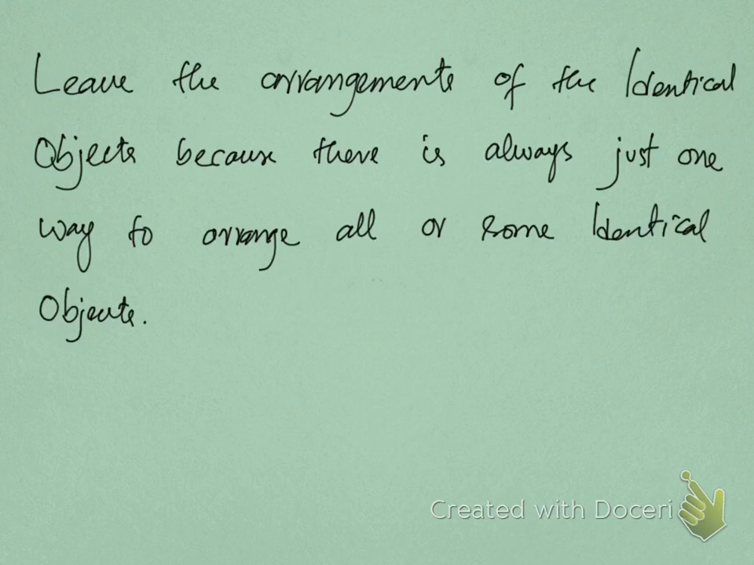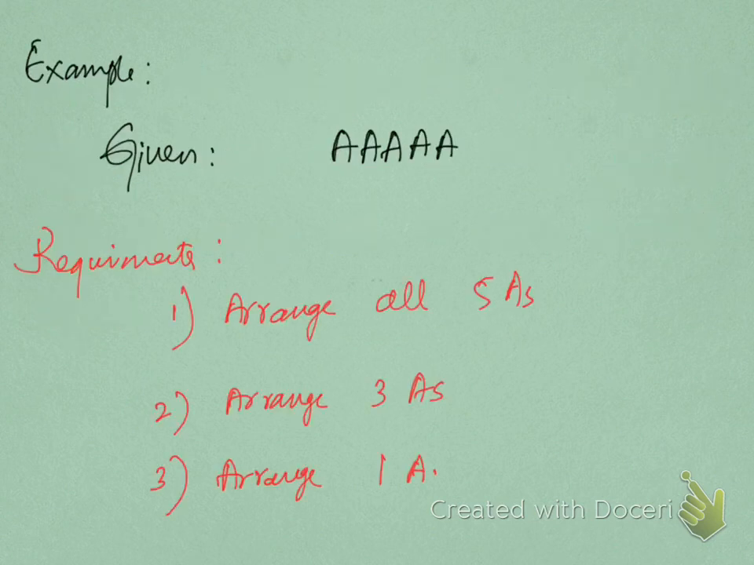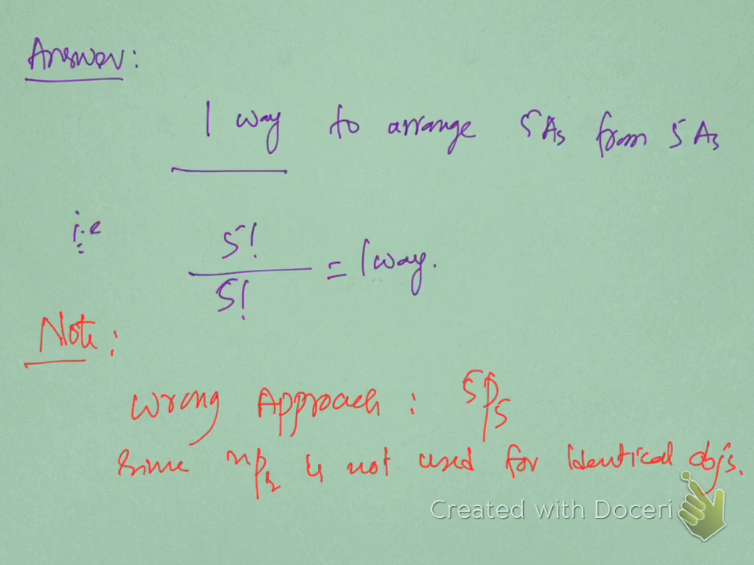Leave the arrangements of the identical objects, because there is always just one way to arrange all or some identical objects. So this is very important. Never use nPr for identical objects. For example, we have 5 A's, and the requirement is: arrange all 5 A's, then arrange 3 A's, and then arrange just 1 A. Answer: there is only one way to arrange 5 A's from 5 A's, because 5 factorial over 5 factorial makes 1. That's the reason.